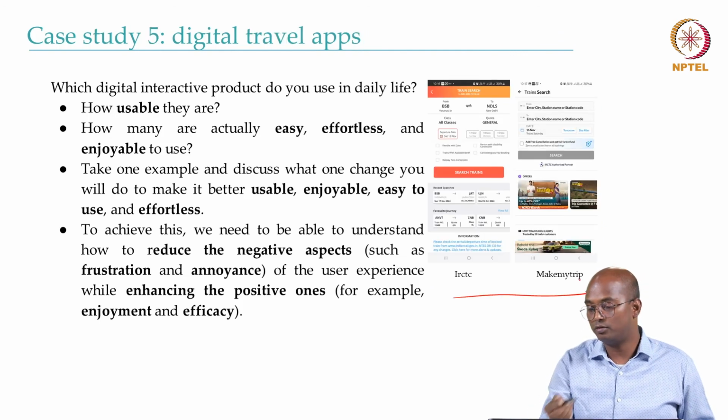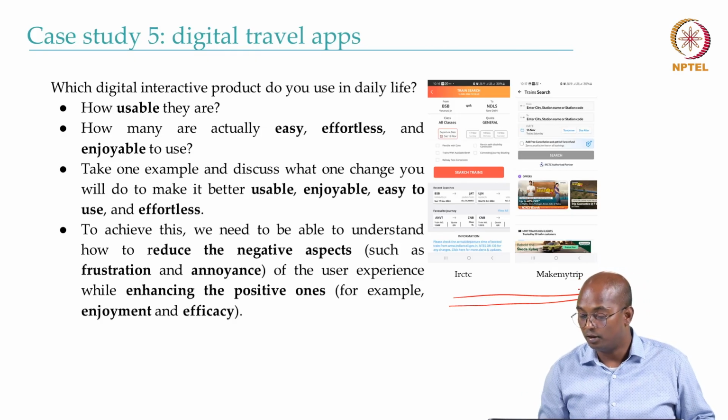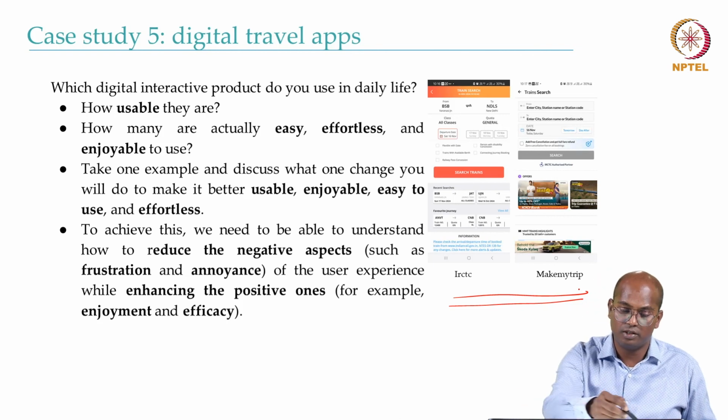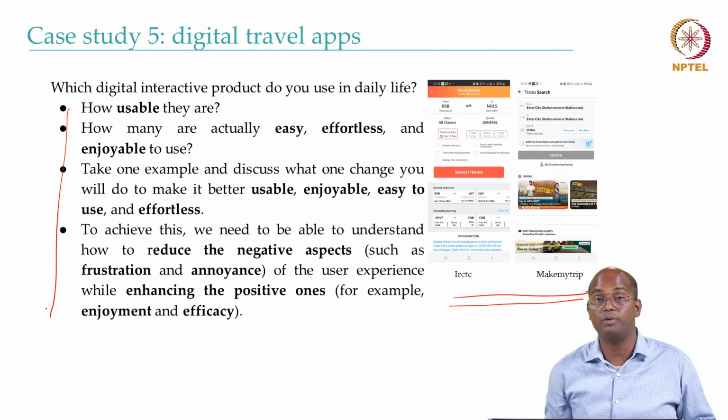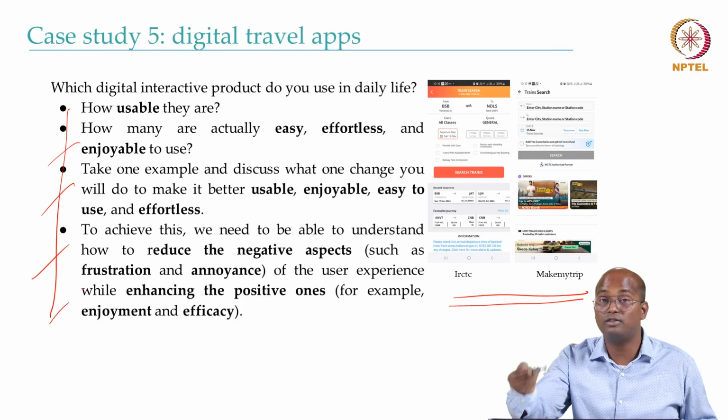Digital travel app, which I mentioned. In the past, people were standing in the queue at the railway ticket counter to book tickets. A lot of struggle people had to face, but now, with the advancement in technology, we have IRCTC, MakeMyTrip, these kinds of mobile applications and websites, which help you achieve the goal in a better way. And basically they are solving many of these problems. They may not be perfect, and that's where I urge you to think about what else you can do to make it better.